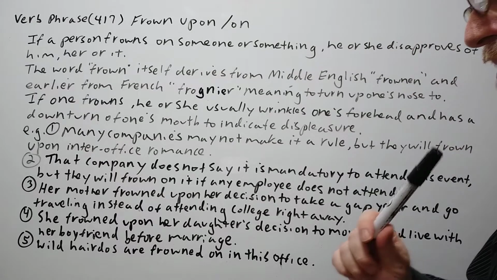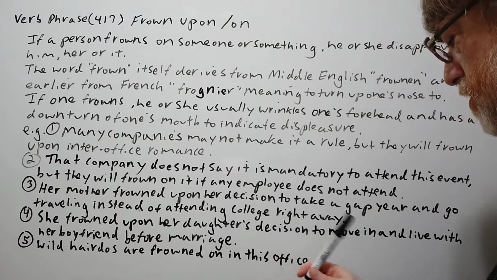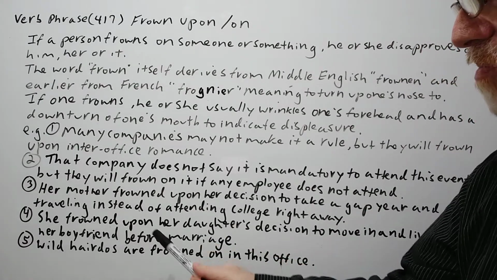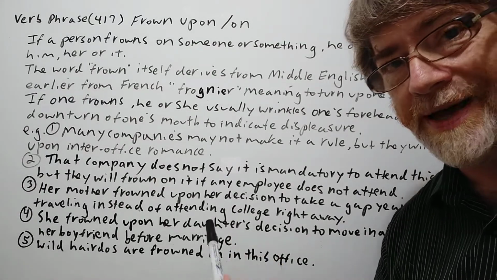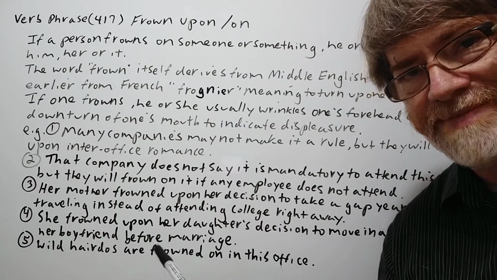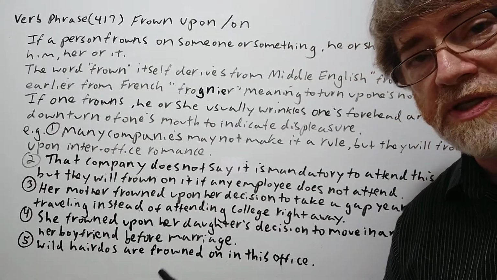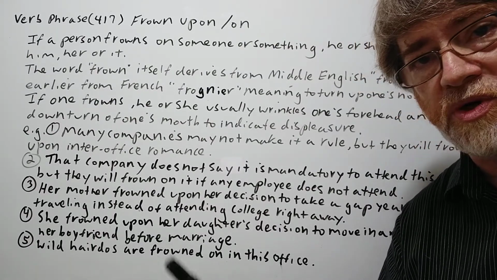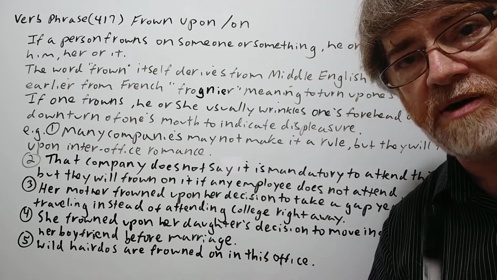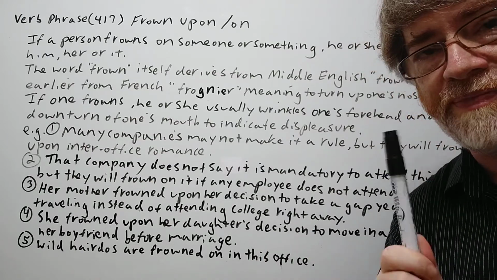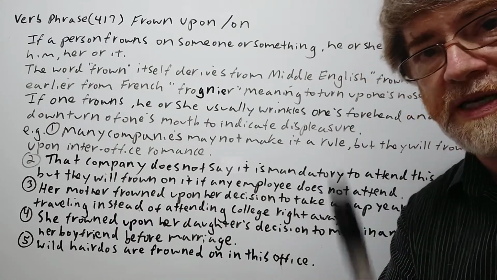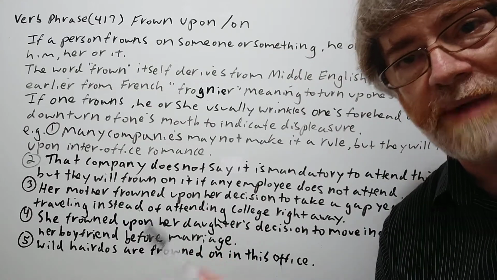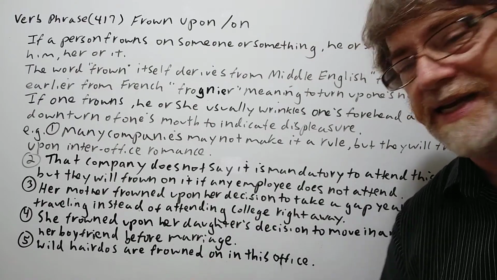All right, let's number 4 here. She frowned upon her daughter's decision to move in and live with her boyfriend before marriage. Well, 30, 40 years ago, this was frowned upon a lot. Now, not as much, but still, it depends on the country. There's a lot of countries that are more conservative that would still frown upon this, especially from the daughter's point of view, or from that perspective. If the daughter moves in with the boyfriend before marriage, they may not like that idea.